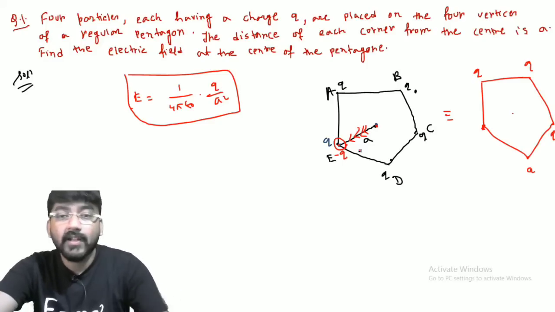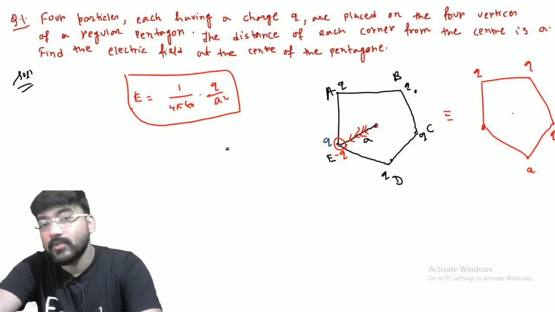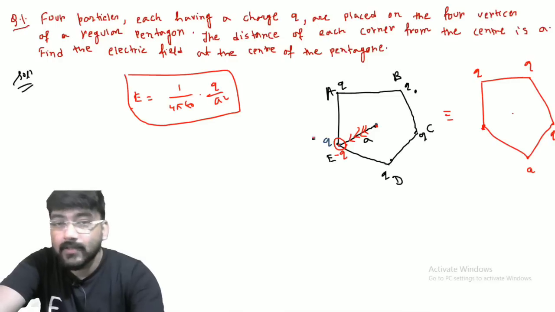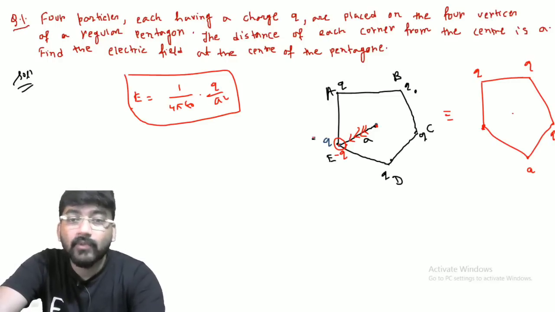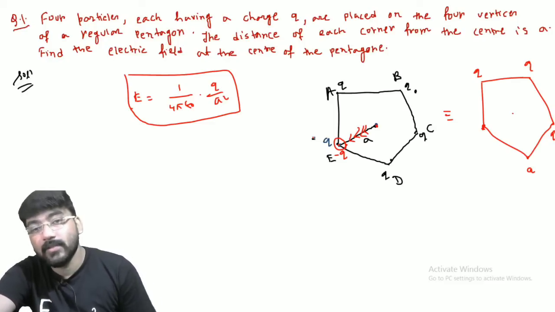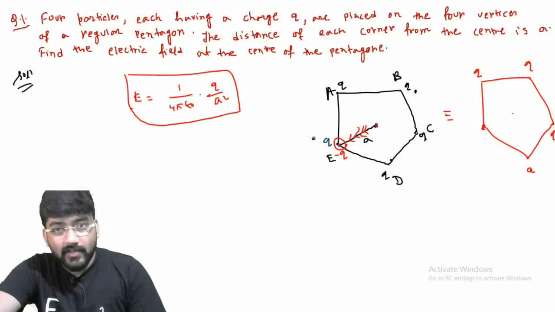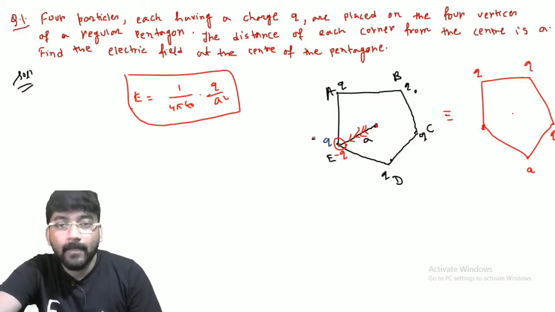So this is how these kinds of symmetry problems can be solved. It is not necessary that it will be a pentagon, it can be a hexagon also, but the process will be the same. If one point is empty, then we can put there a plus charge and an equal minus charge. That will be equivalent to the empty position. This is how we can apply the superposition principle for discrete charge distribution. And next class I will solve more problems for continuous charge distribution.